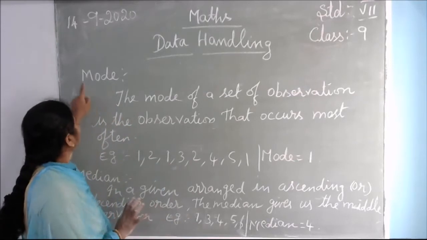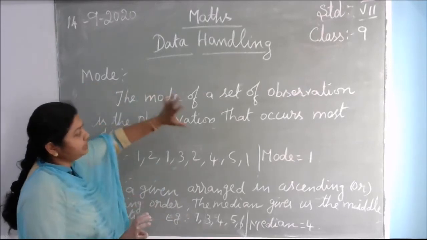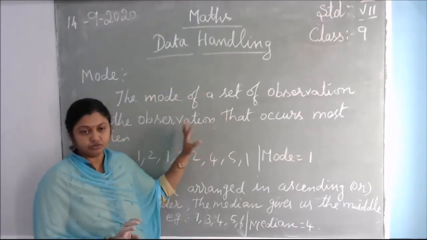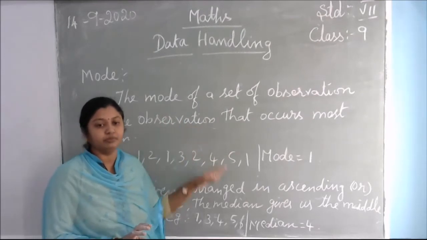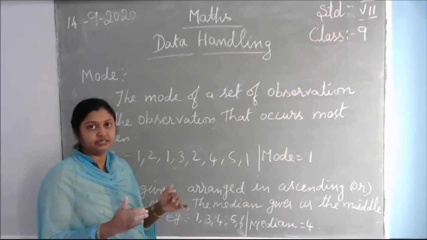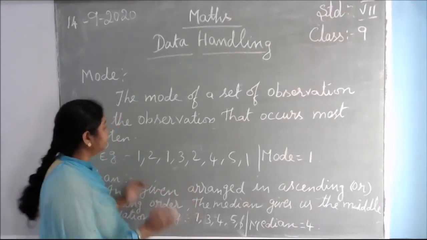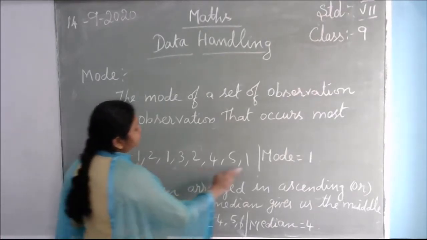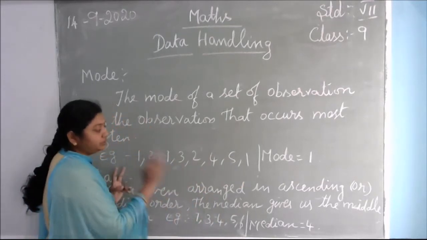Okay. So, what is mode? Data means a collection of numbers. A set of numbers they will give, you have to order and write. That is called data. In this collection of numbers, which number is repeated more times?